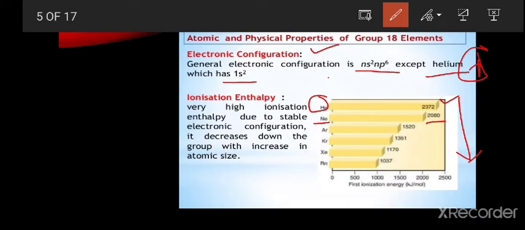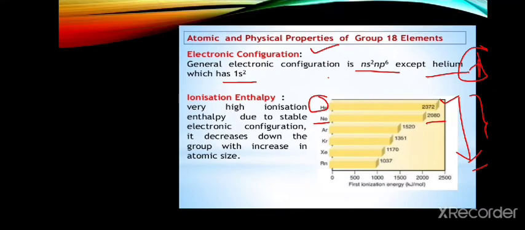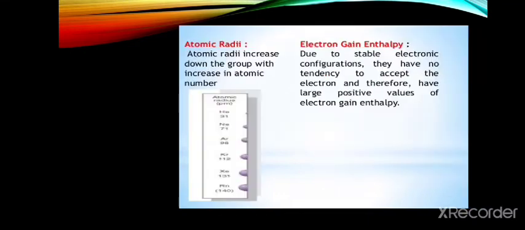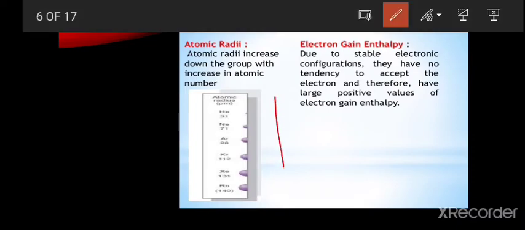Due to stable configuration, the ionization energy decreases down the group with increase in atomic size, that is, atomic radii increase. Down the group, atomic radii increase as the atomic number also increases.